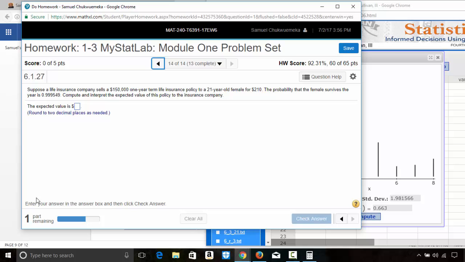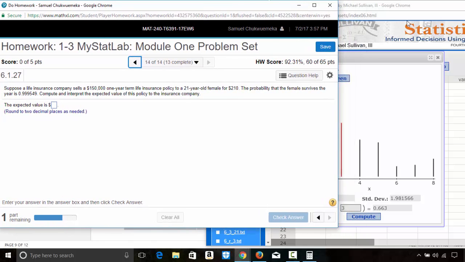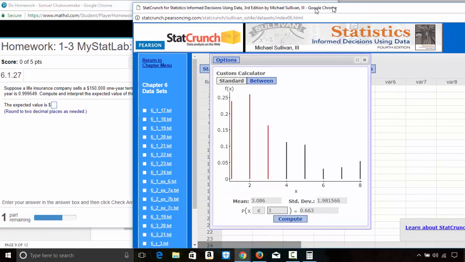Last but not the least, suppose a life insurance company sells a $150,000 1-year term life insurance policy to a 21-year-old female for $210. The probability that the female survives that year is 0.999549. Compute and interpret the expected value of this policy to the insurance company. So this is also a probability distribution.